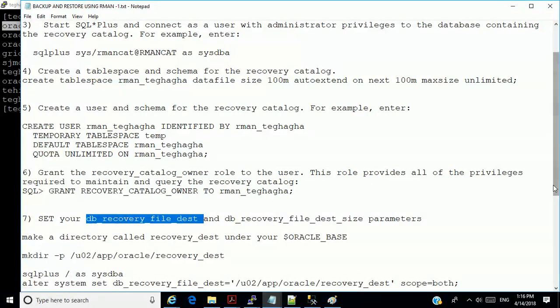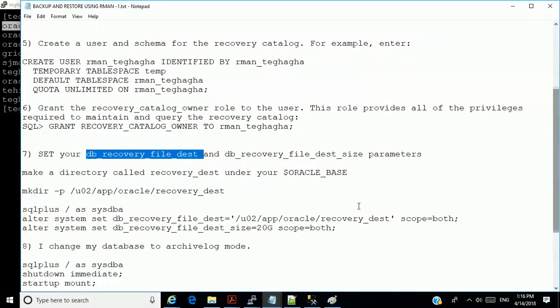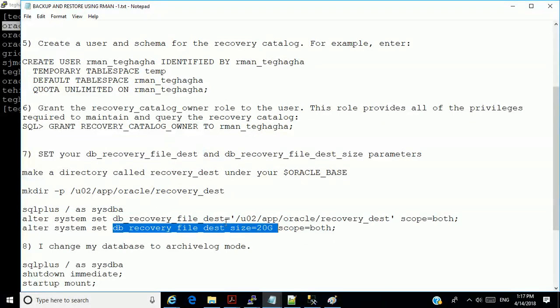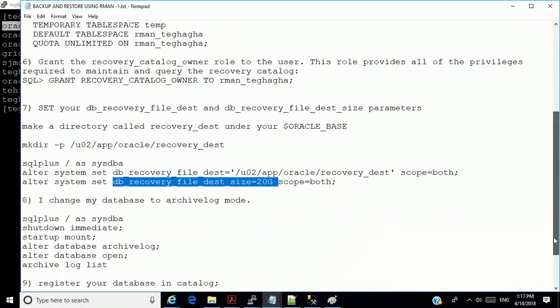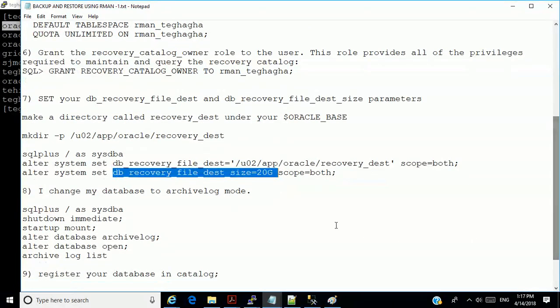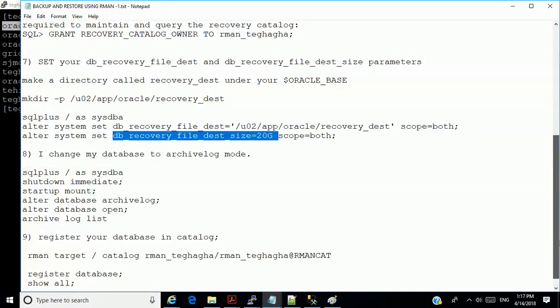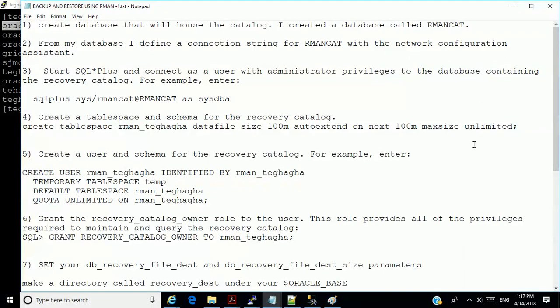I'm going to set it to something that I want, and I'm also going to set the size of the DB recovery file dest. Then I'm also going to change my database to archive log mode, and I'm going to register my database with the catalog. Okay, it's a step-by-step process.